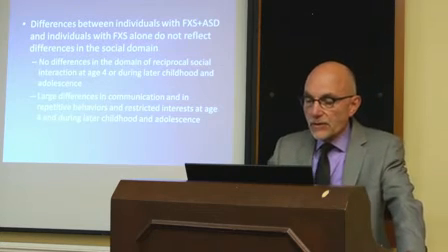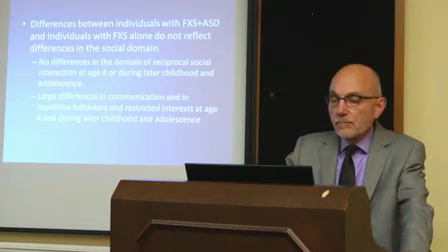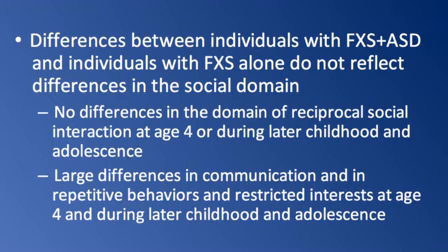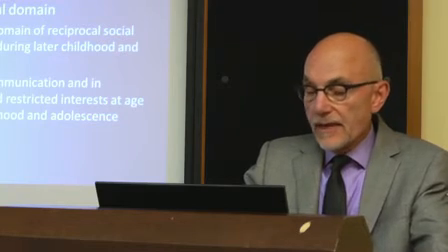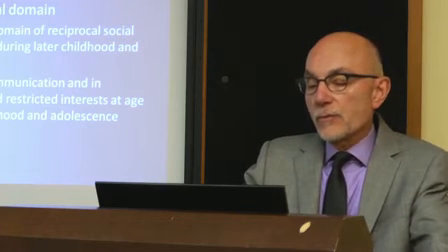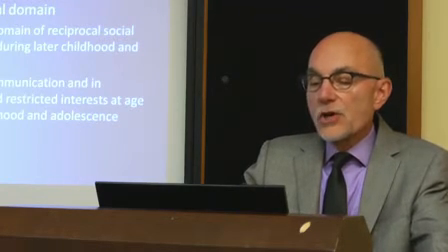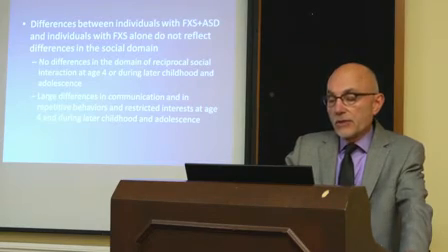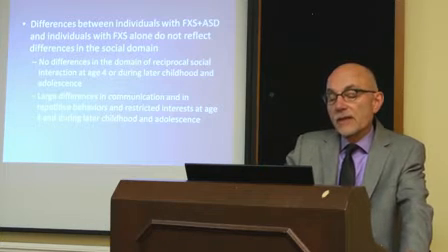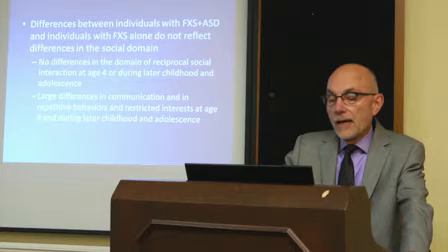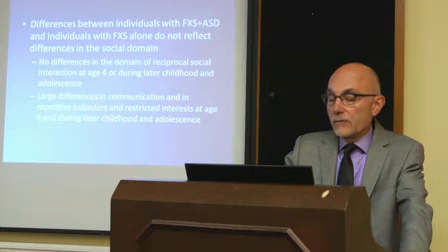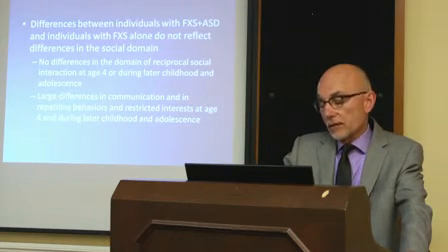And in the final study, which was also led by Dr. Andrea McDuffie, we found differences. This time we only looked at individuals with Fragile X syndrome, and we made comparisons between individuals with Fragile X who met criteria for autism and those who did not. And we looked at their symptom profiles. And what was interesting is when we compared these two groups of Fragile X individuals, we saw no differences between them in social skills, in particular the domain of reciprocal social interaction, which is one of the key domains that defines autism. We did see differences in communication between these two groups and very large differences in repetitive and restricted interests. And this was true whether we looked at childhood or adolescence.